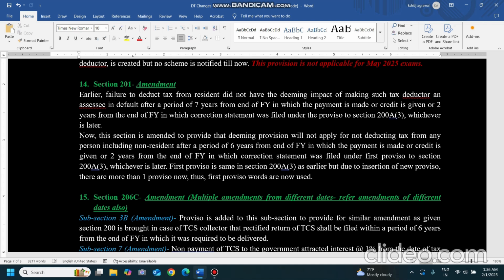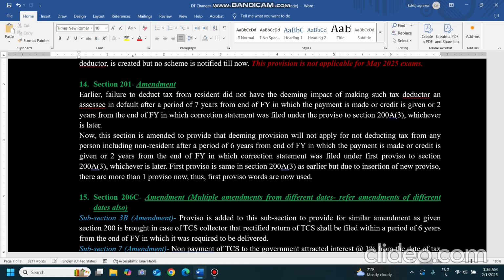So what is happening over here in 201? Suppose a person is making the payment to a resident and non-resident in the financial year 24-25, and the correction statement is filed in the financial year 30-31. So what is happening over here? 7 years from the end of the financial year 24-25 we'll see, that is 31-32, and 2 years from the end of the financial year 30-31, that is 32-33. For whichever is later, till that date we will call him the assessee in default. After that we cannot call him assessee in default.